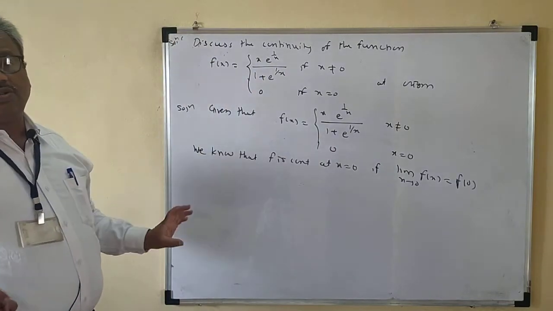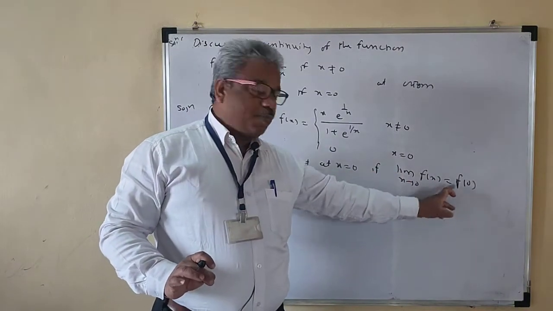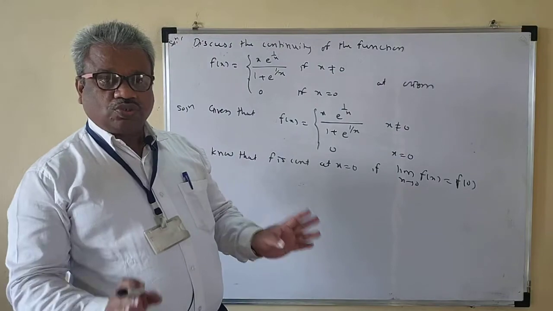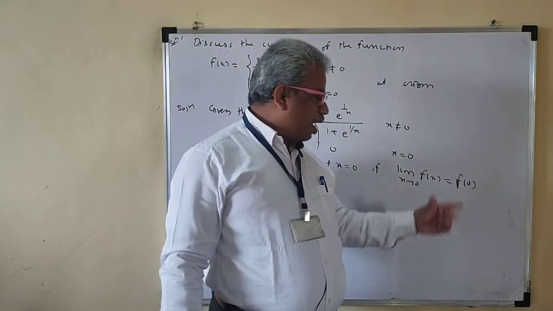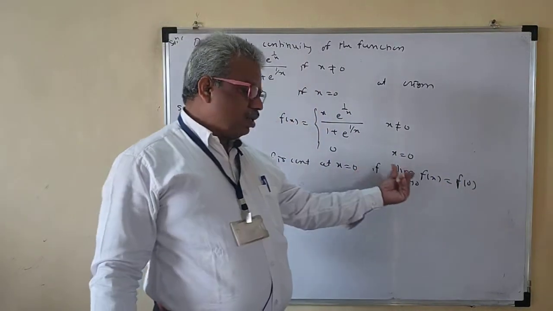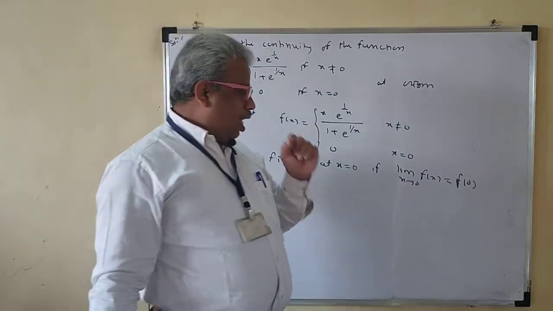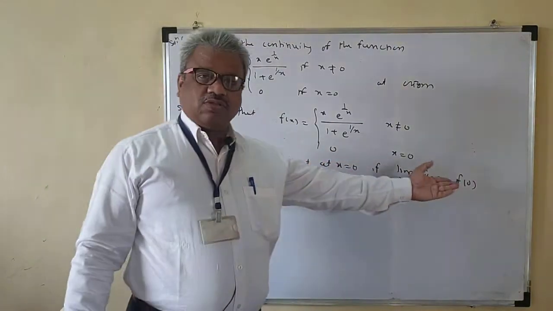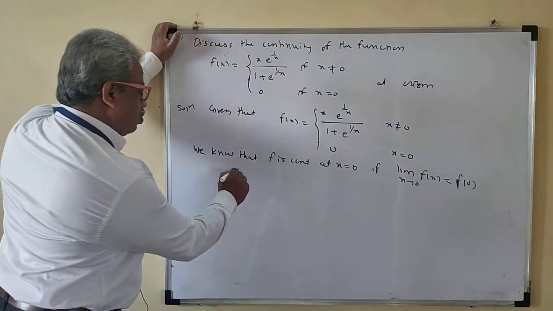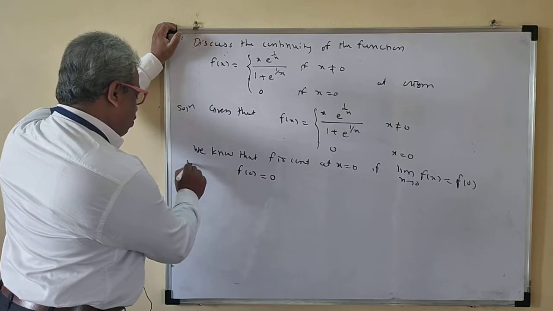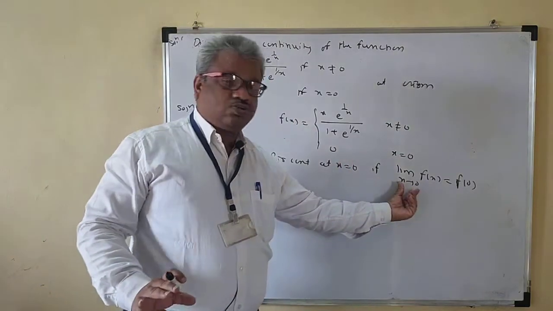To discuss the continuity of the function, we know it is continuous at x equal to 0 if limit x tends to 0 f of x is equal to f of 0. Our aim is to check whether these two are equal or not. Separately we have to evaluate f of 0, and separately limit x tends to 0 f of x. If they are equal, then the function is continuous. If one of them does not exist, then the function is not continuous. Now f of 0 is defined here as 0. Now we have to evaluate the limit x tends to 0 f of x.